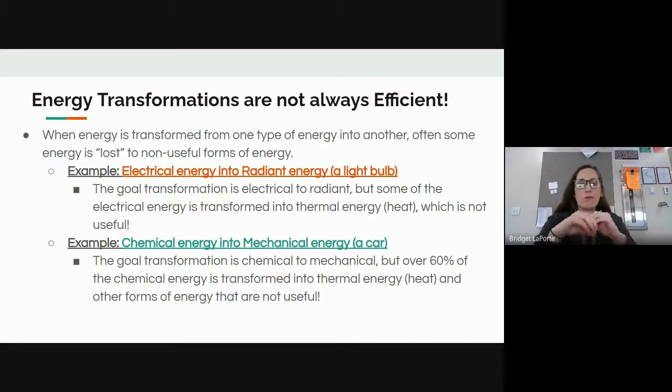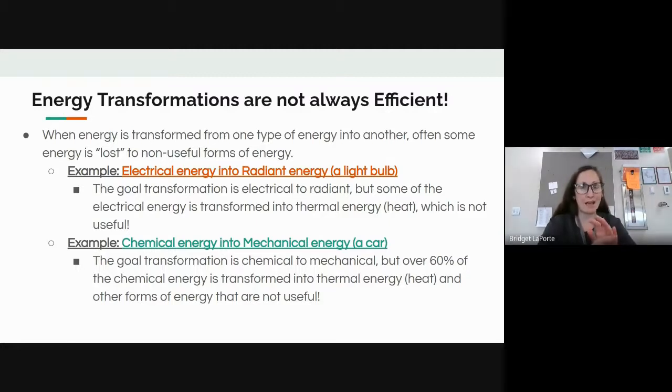The second example is going from chemical into mechanical, and we see this example of non-efficiency in a car. So the goal transformation here is going from a chemical energy, in gas typically, to mechanical, to physically move the car, right? But you could see there, statistically speaking, over 60%, all right?